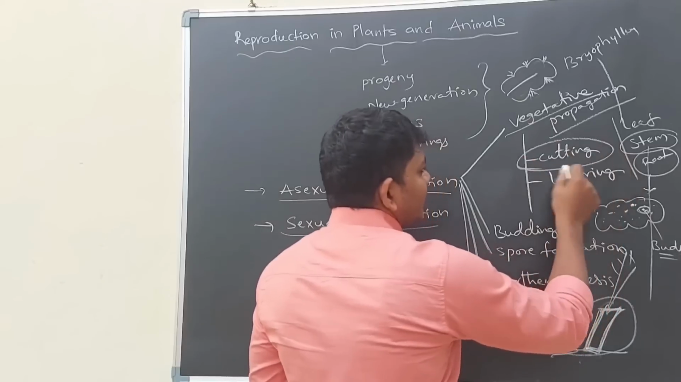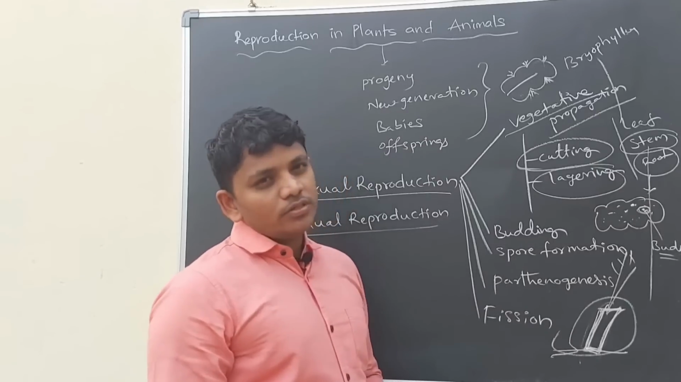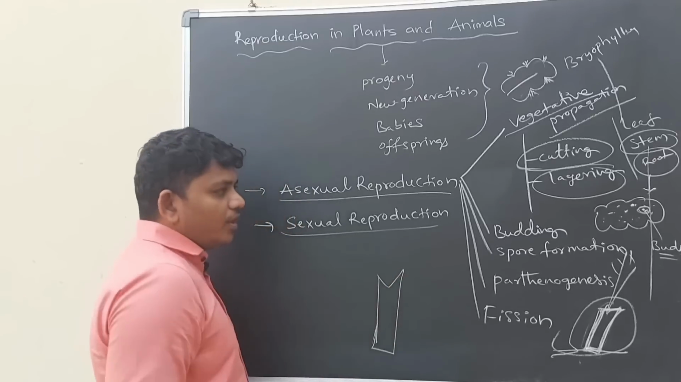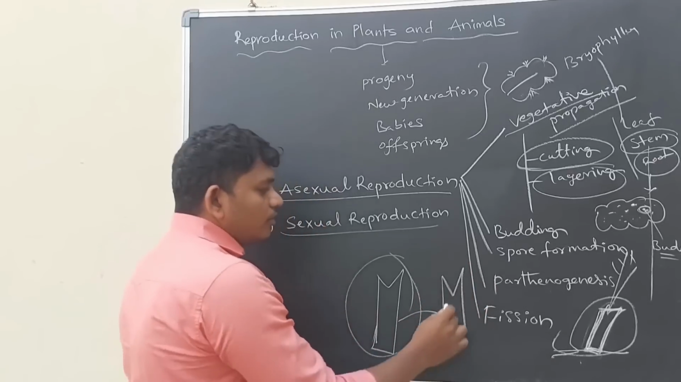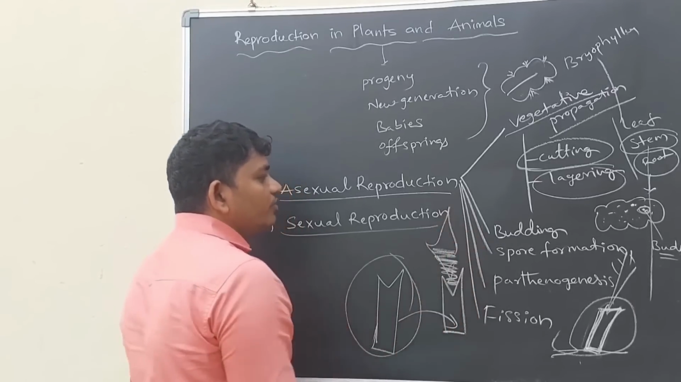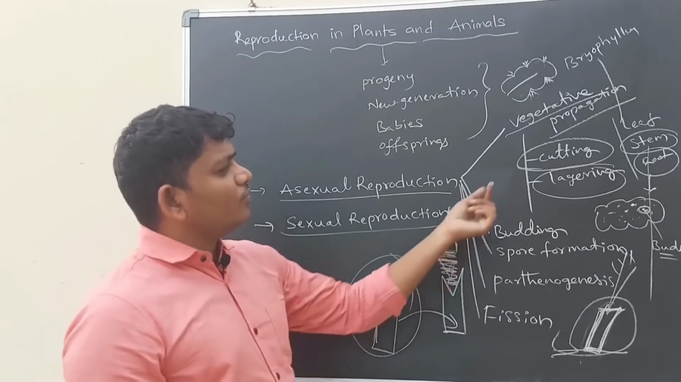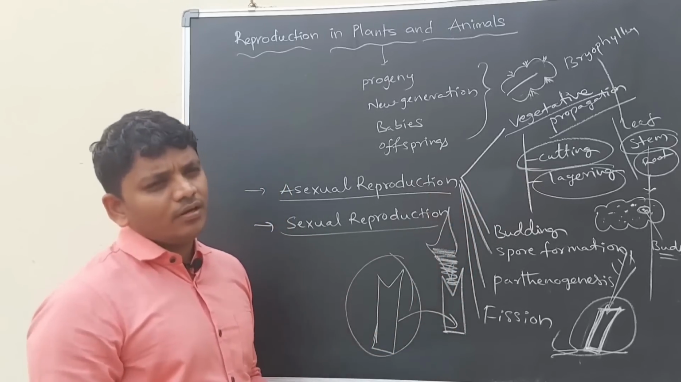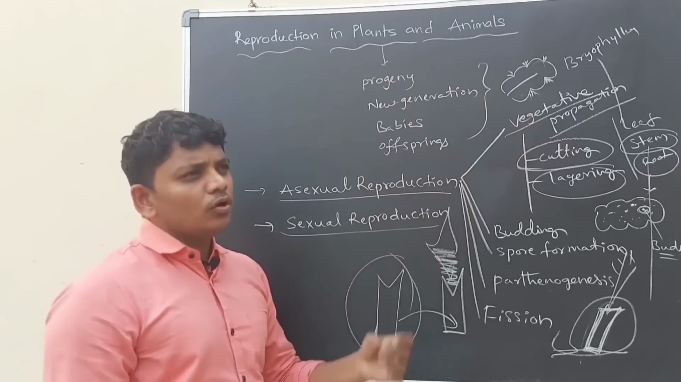Let us discuss cutting and layering. Cutting is one type of vegetative propagation. In this type of vegetative propagation, usually farmers cut a part of the stem and bury this part into the soil, and after a few days it will grow as an individual plant. There are no two plants involved, a single plant is giving rise to a new plant.